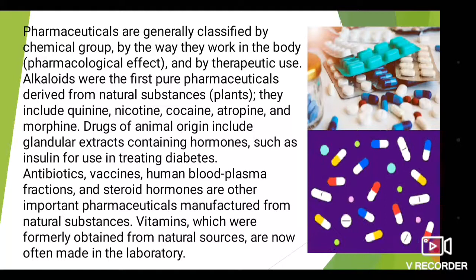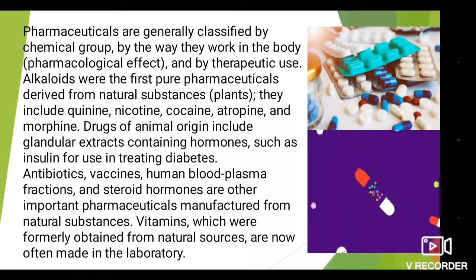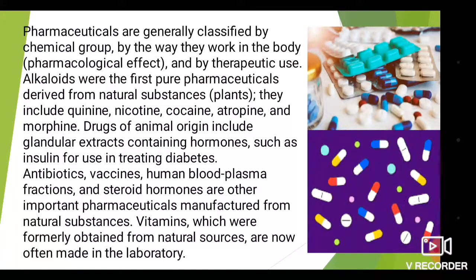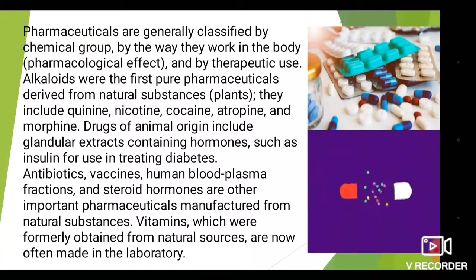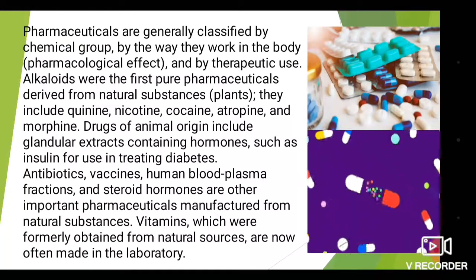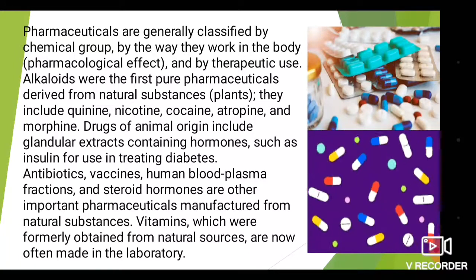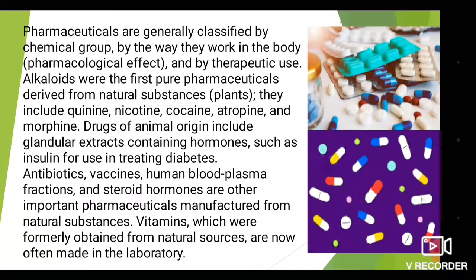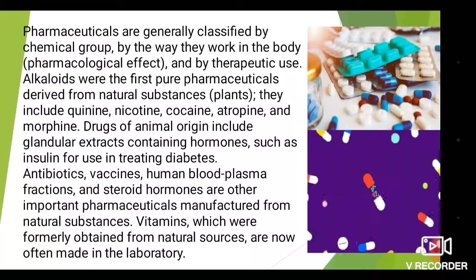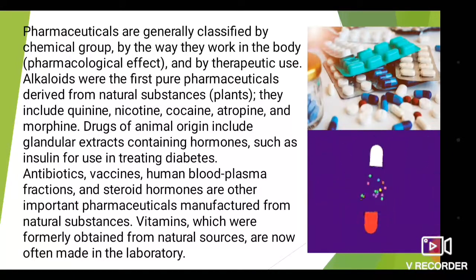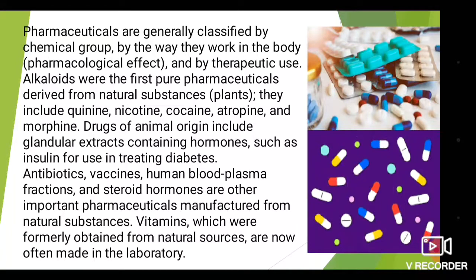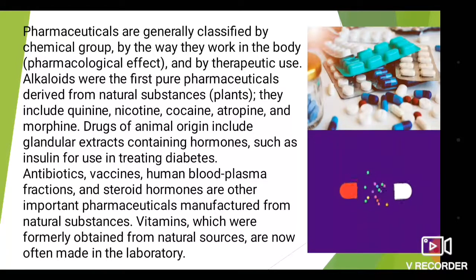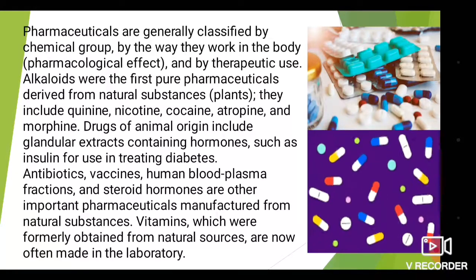Alkaloids were the first pure pharmaceuticals derived or isolated from natural substances, that is, plants. They include quinine, nicotine, cocaine, atropine, and morphine. The drugs of animal origin include glandular extracts containing hormones such as insulin, the drug used for treating diabetes. So we can also isolate drugs from animal origin.